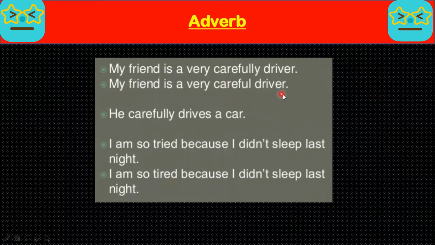Adverb. My friend is a very careful driver. This is the correct one, and you can also say he carefully drives a car. I am so tired, but I didn't sleep last night. Instead of "but", I am so tired because I didn't sleep last night. Instead of this, you will use "so tired".